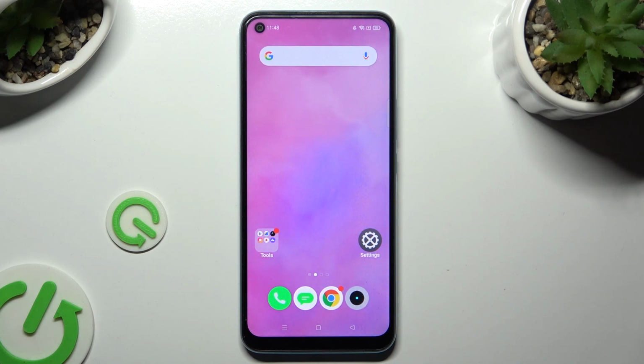Hi! In front of me is REALME C17, and today I would like to show you how you can set up an alarm clock.